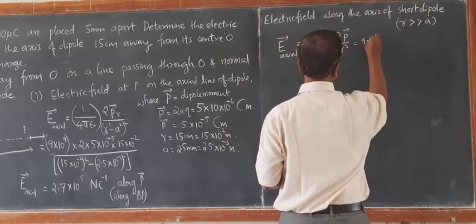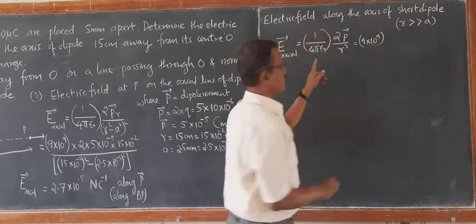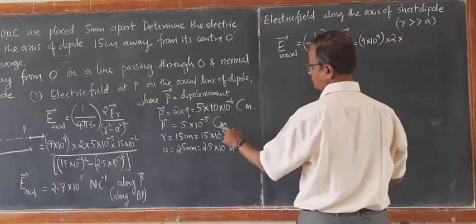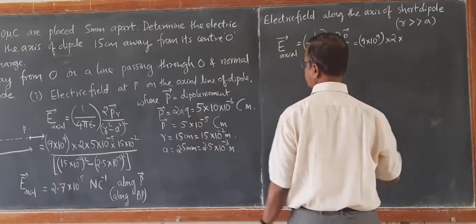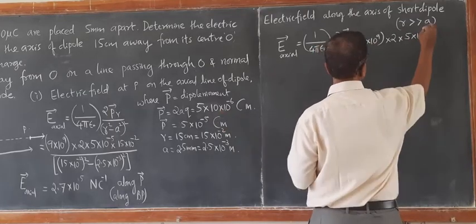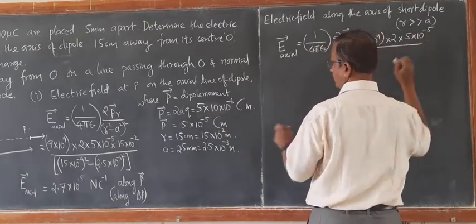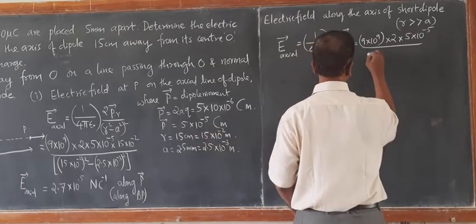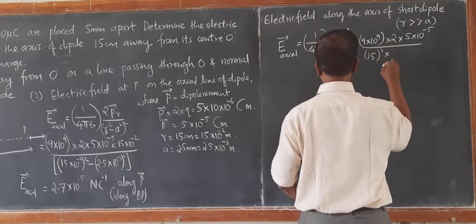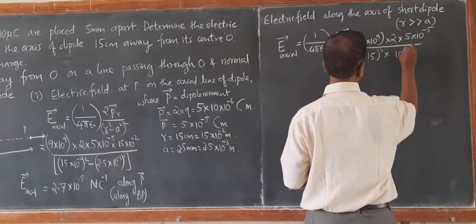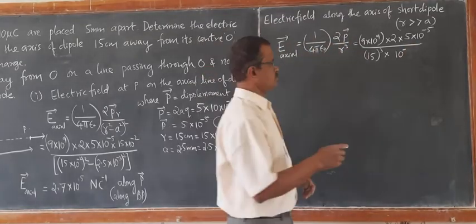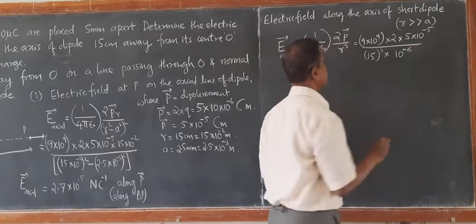So 9 into 10 to the power 9, that is the value of 1 by 4 pi epsilon, into 2 into P, where P is 5 into 10 to the power of minus 5, whole divided by R cube. R is 15 centimeter, so 15 cube into 10 to the power of minus 2 whole cube, which becomes 10 to the power of minus 6.